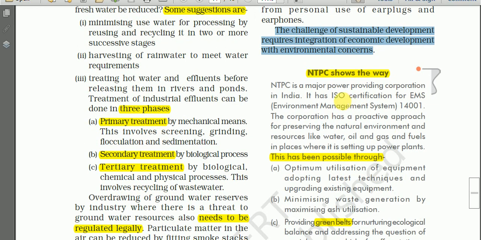So before we start an example of this sustainable development approach, do you have questions regarding this control of environmental degradation?